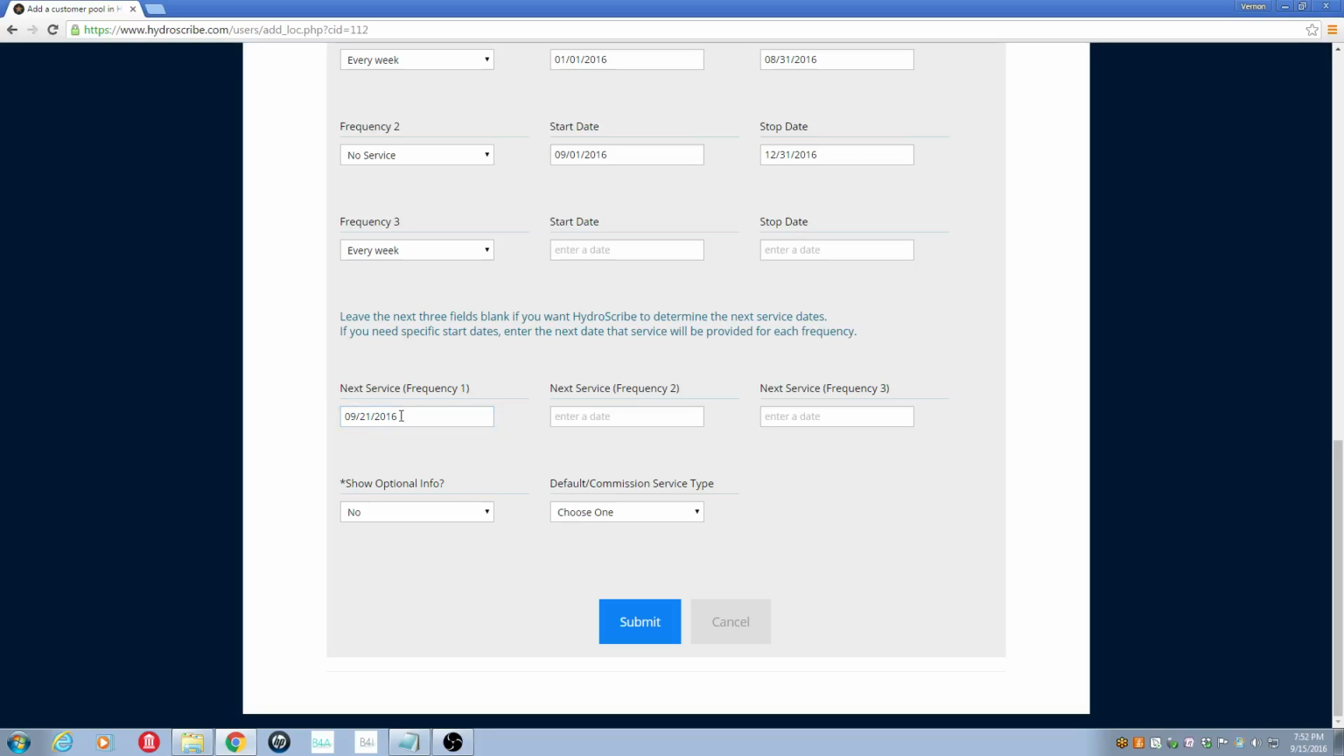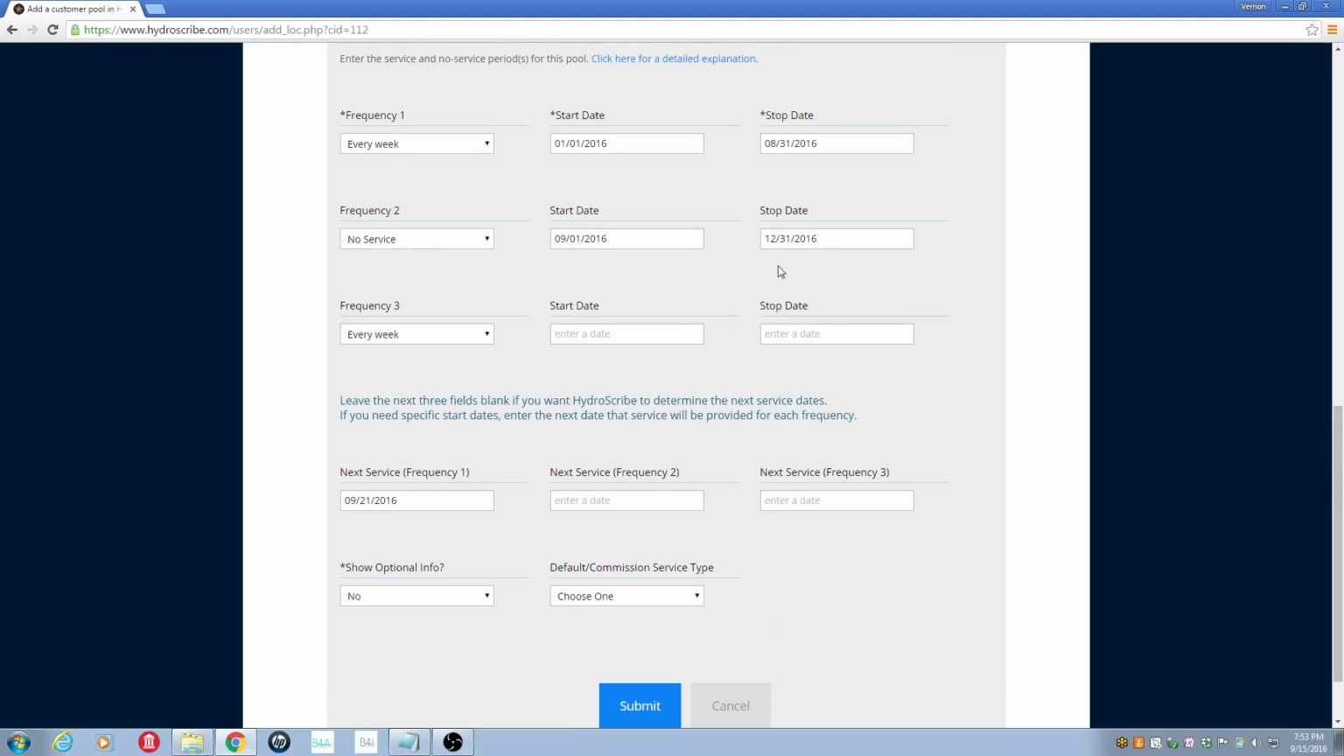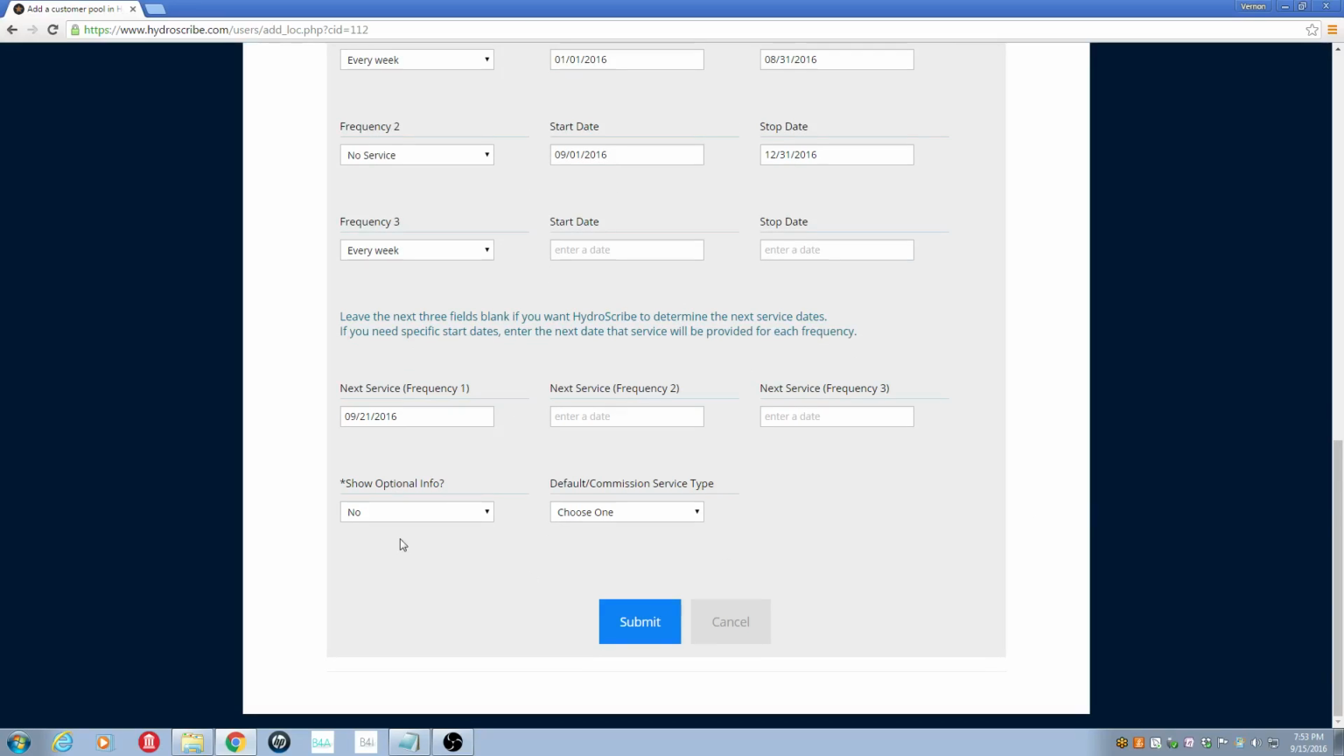So now I've put in the date on which the pool tech will be at this pool for his next visit. Now, if you had put in more than one service range, then you need to put in the date for each service range the next time. So, for example, if all you did was change the frequency, like if you went every week from this date to that date, and every 2 weeks from this date to that date, then you would need to put the date that the 2-week service started. Okay, below that are some optional fields, and then just to the right you'll see commission service type.